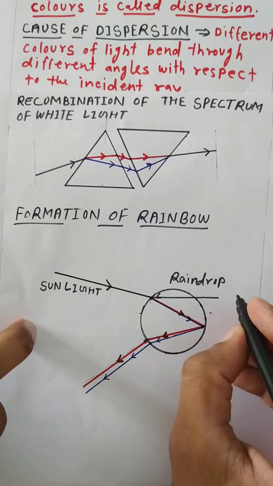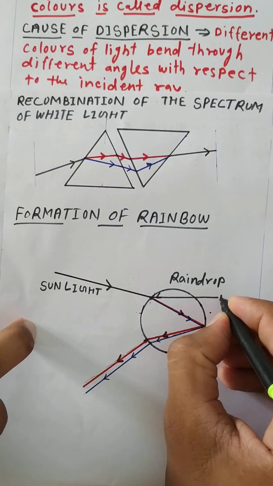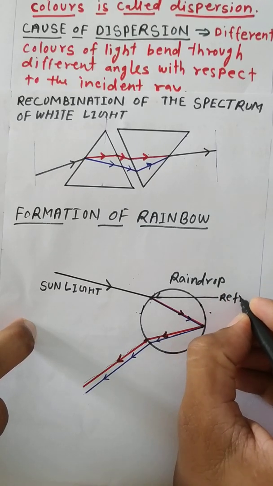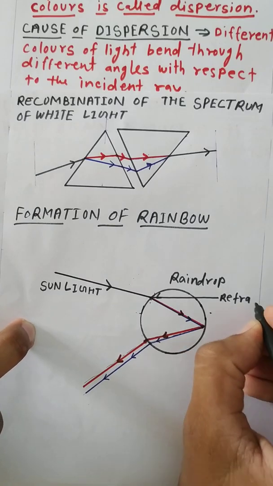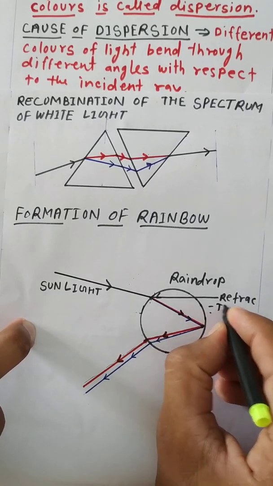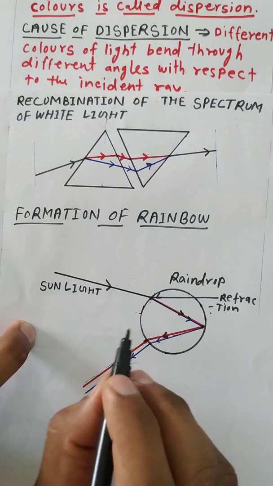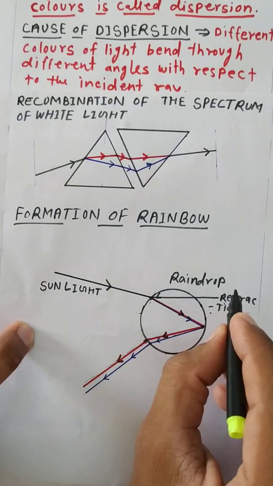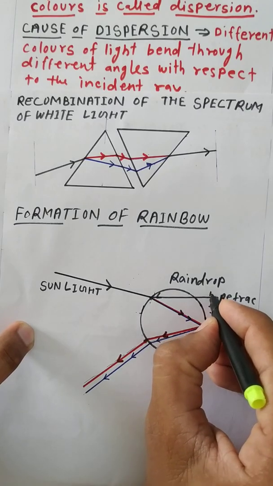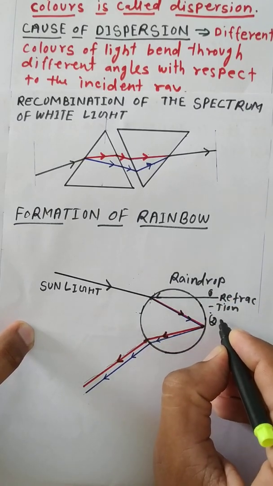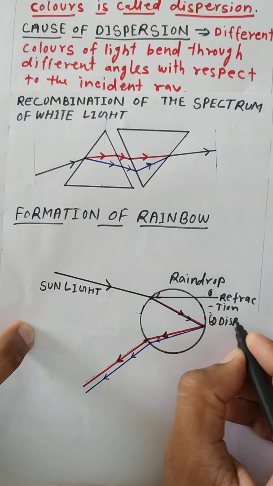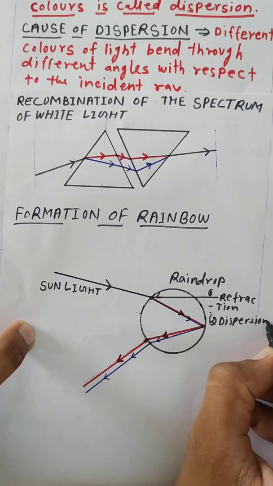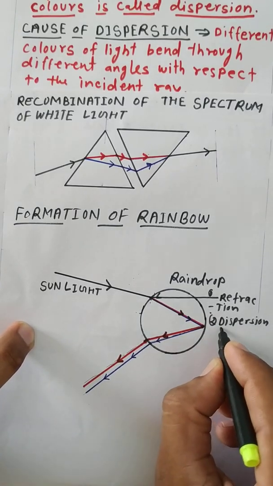First is refraction, which means the direction of the light slightly bends, and second is dispersion.